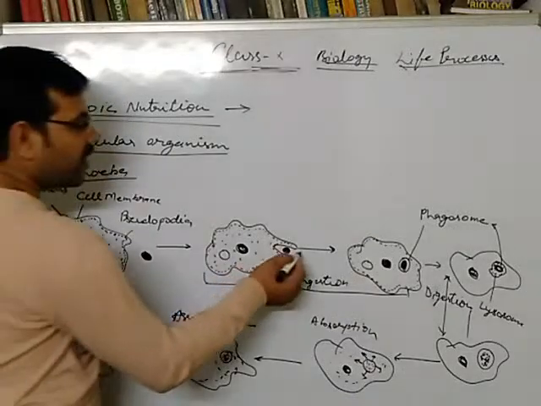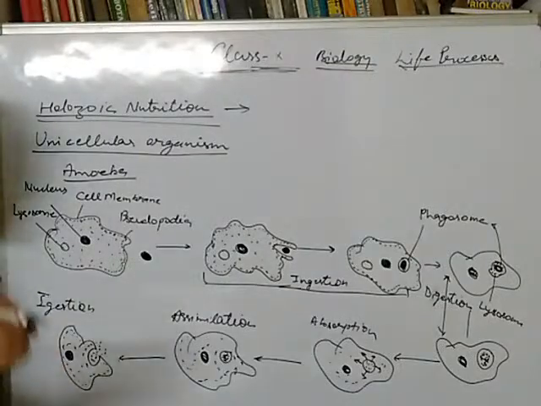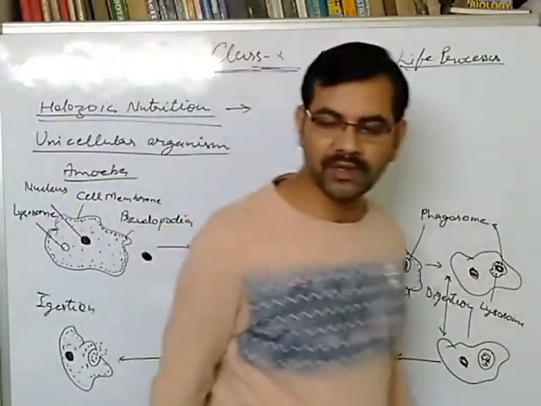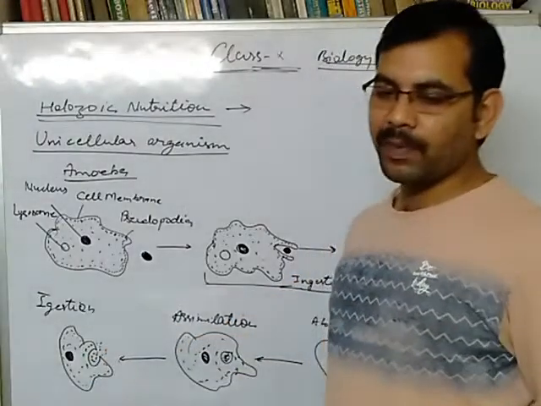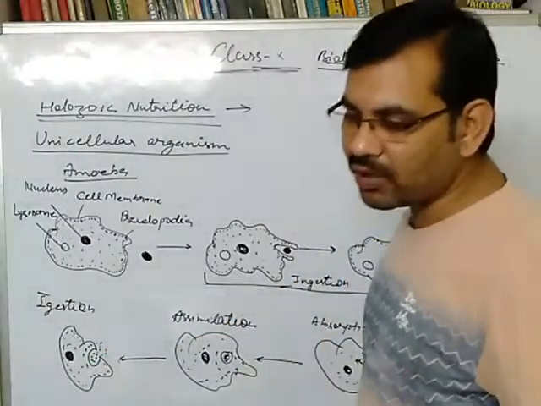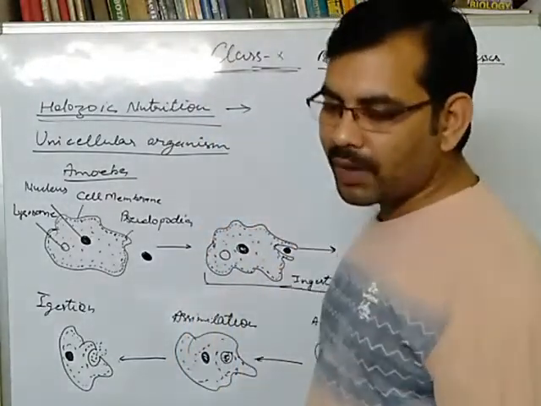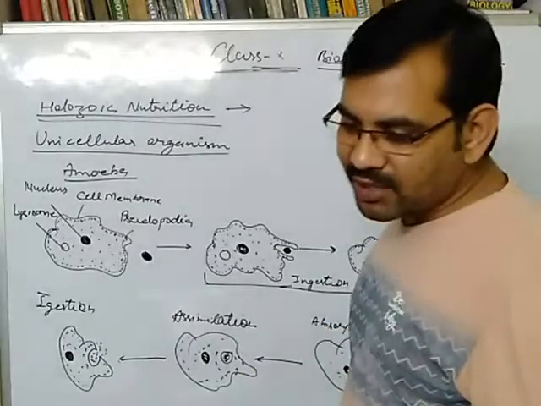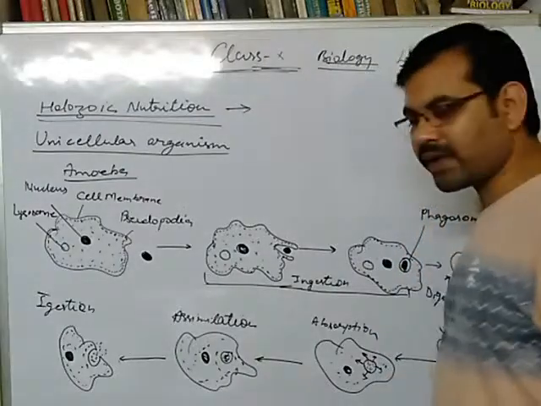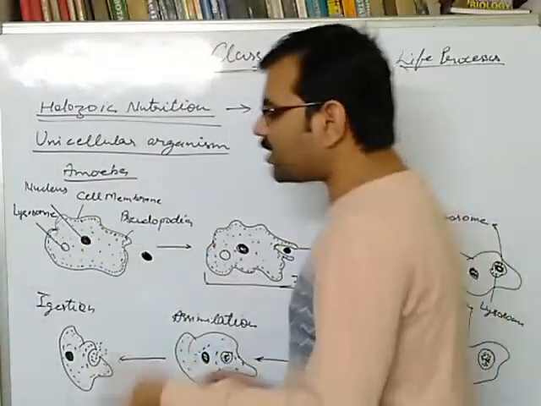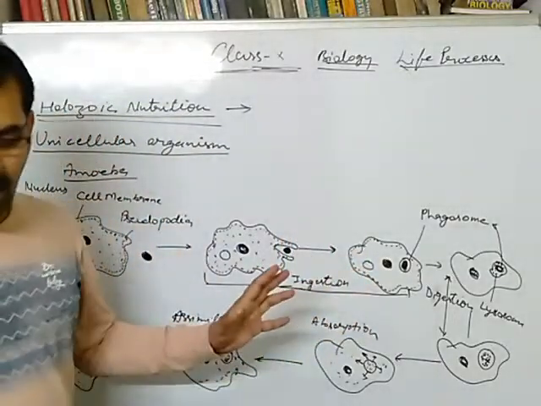Okay, so this engulfing of food is termed as endocytosis. It happens by the process of endocytosis, while the removal of waste product happens by the process of exocytosis. Through endocytosis and exocytosis, the organism takes food in here, and undigested food is removed from the body. Okay, so this complete process is termed as phagocytosis. This means obtaining nutrient.